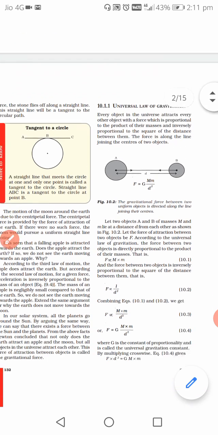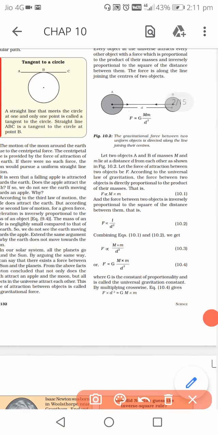On combining these two, what do we get? We are combining both these equations, this one and this one, and we get this. So F is proportional to this. Now remember that whenever the proportionality sign is replaced by an equal sign, we put a constant here, and in this case the constant is capital G. It is called the universal gravitational constant.